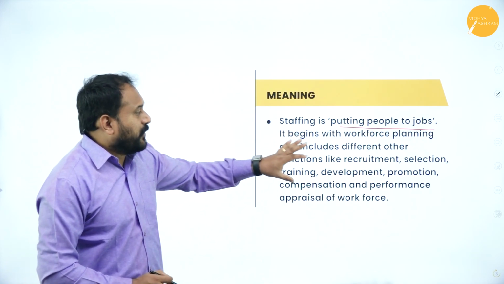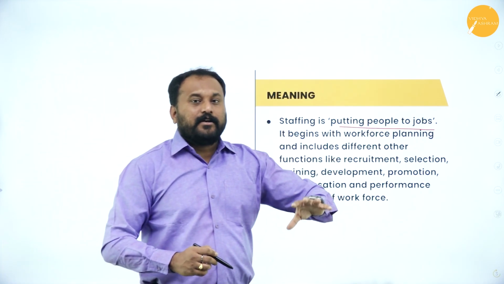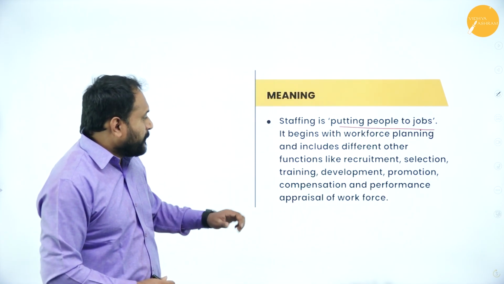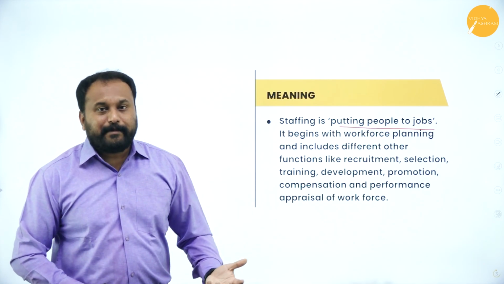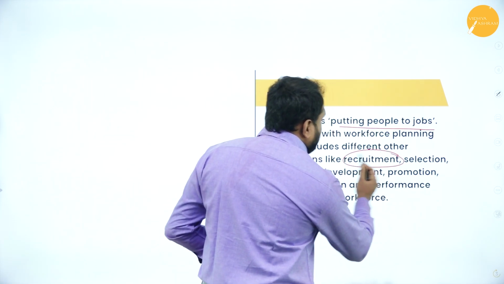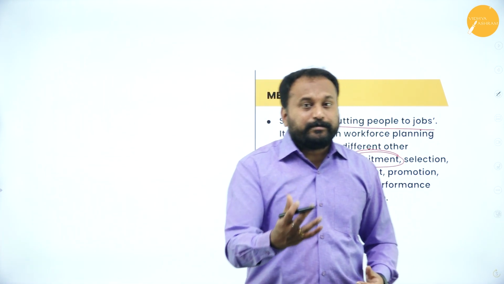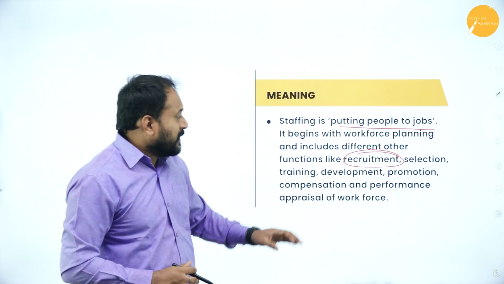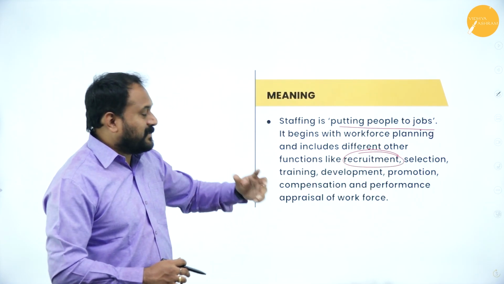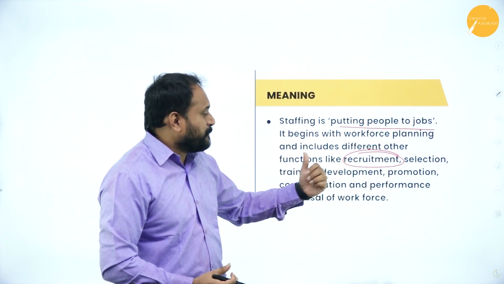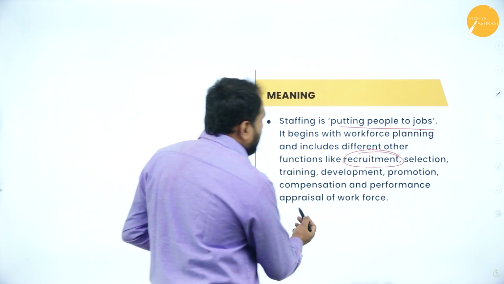It begins with workforce planning. So how many people need to be there for this particular task? How many people do I need to hire so that I can run an organization? That is where staffing plays a very vital role. What exactly happens in staffing is, first you will recruit people. Recruitment in the sense, inviting people to face an interview is called recruitment. The type of people you invite are potential people, people who can actually work. Then selection will happen, you will scrutinize them, then you're going to give them training and development. Then career planning happens where you go with promotion, compensation and performance appraisal of the workforce.